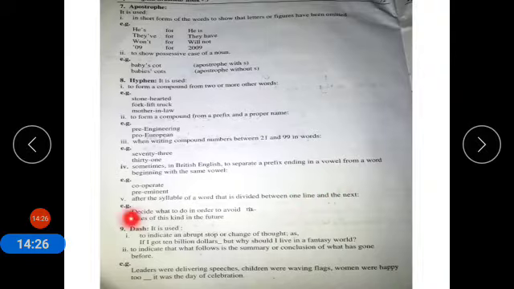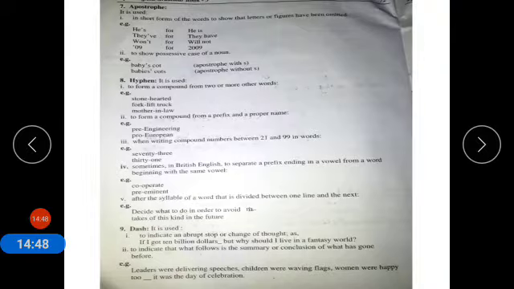For example, decide what to do in order to avoid mistakes of this kind in the future. So you have to put a hyphen over here.